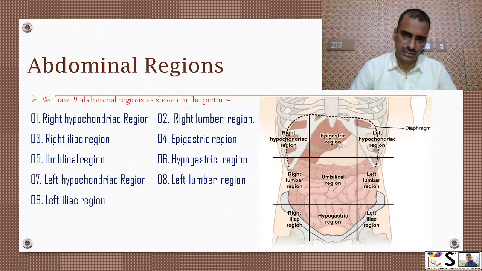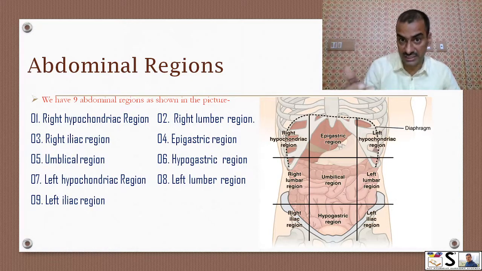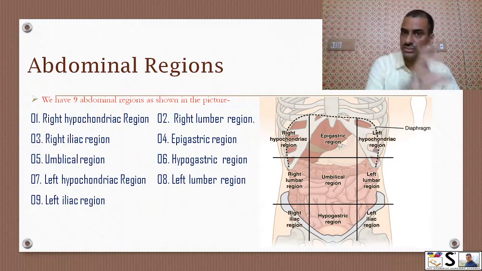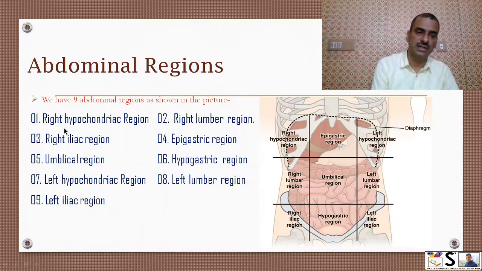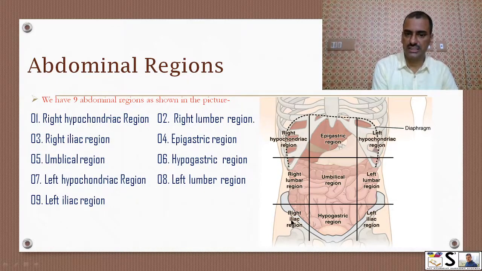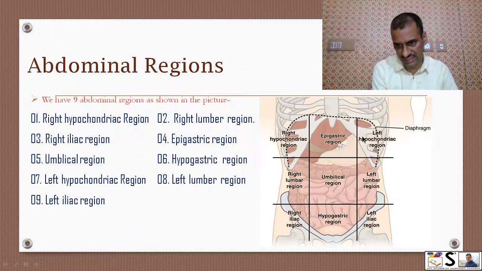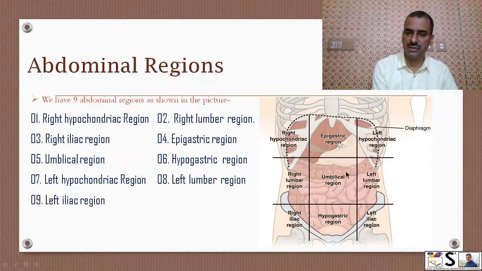Abdominal regions. Our abdomen is divided into 9 regions and we should know each region because while studying anatomy we will tell the location of a particular organ, that this is situated in this region. So you must know what are those regions. Here right hypochondriac region, here right lumbar region, right iliac region, then left hypochondriac region, left lumbar region and left iliac region, and in the center epigastric region, umbilical region and hypogastric region.